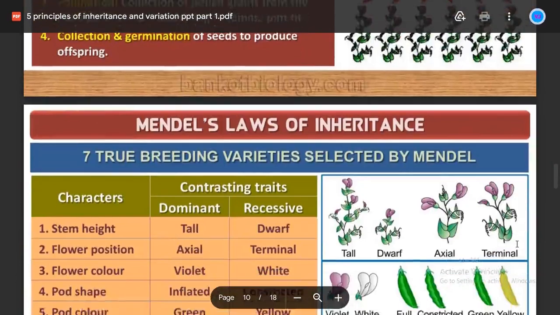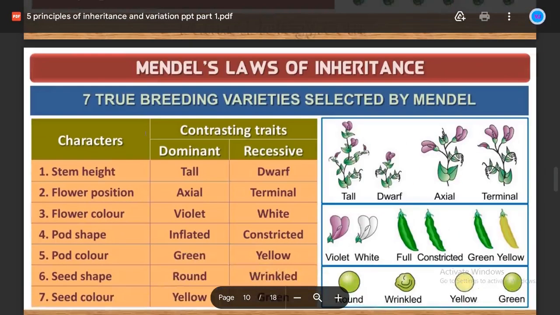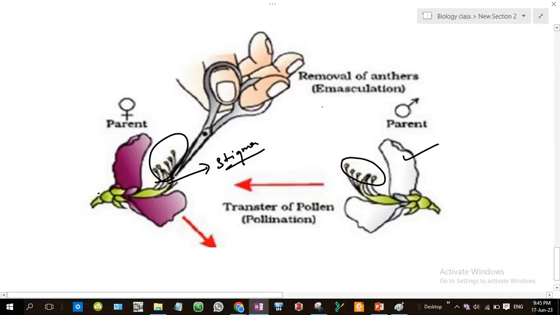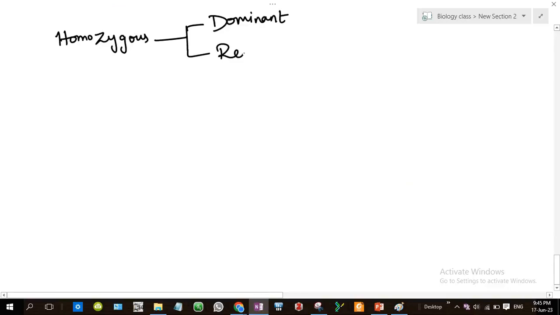Okay, now as I told you, 7 true breeding varieties. What is meant by true breeding? Mendel chose true breeding varieties. If you see what true breeding is, see here, a true breeding will always be homozygous. Homozygous, either it can be dominant or it can be recessive. Okay, in what way? See here,